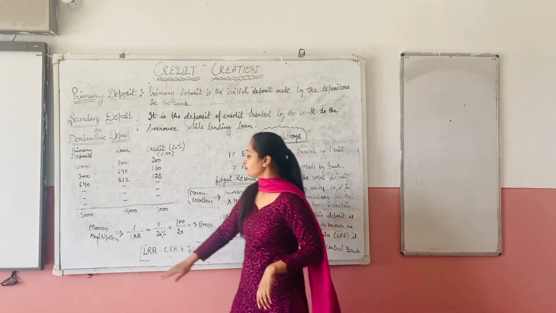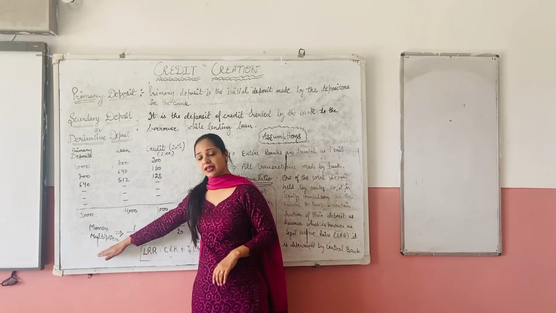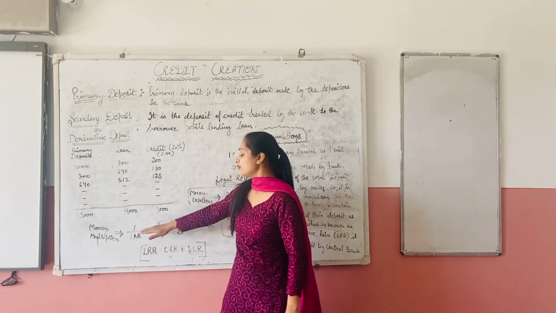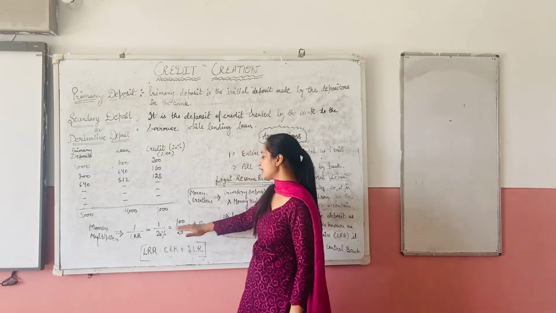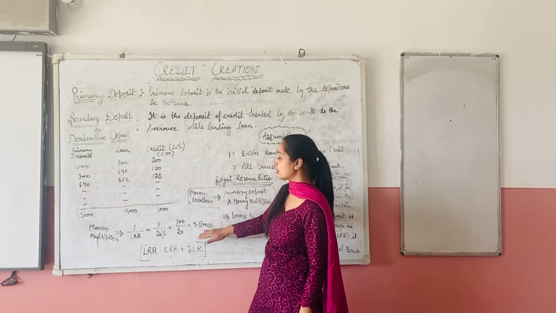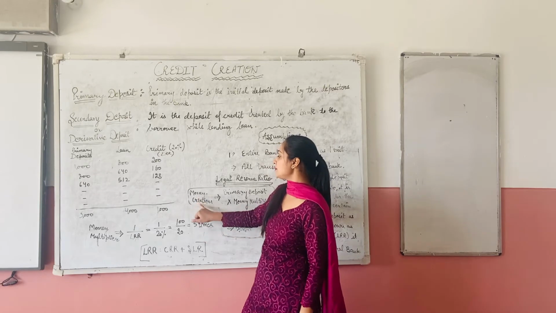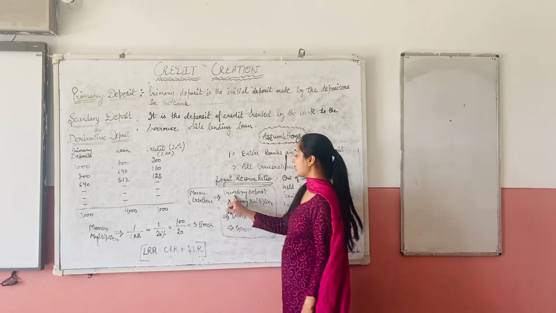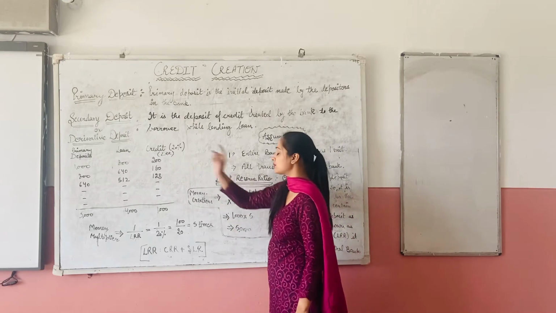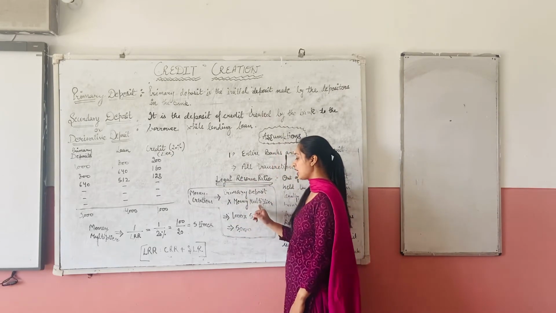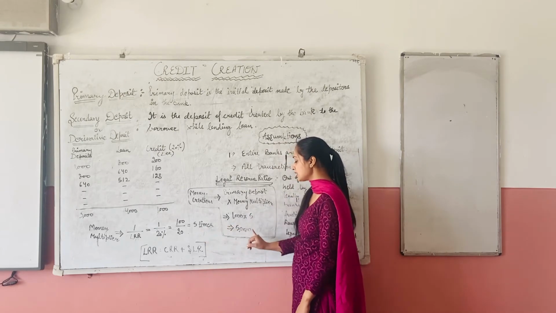We all know that we have to calculate the money multiplier. How do we calculate the money multiplier? The formula is 1 over LLR, that is 1 over 20%, which comes out to be 5 times, right? So how is money being created? The formula is primary deposits multiplied by the money multiplier. The primary deposits are 1,000 rupees multiplied by 5 times, that is 5,000.